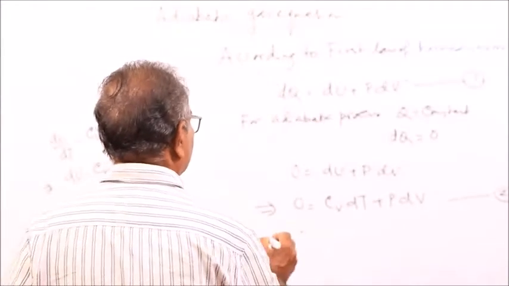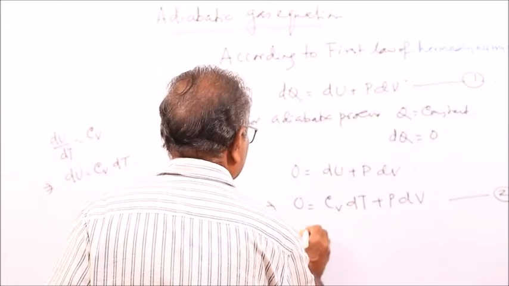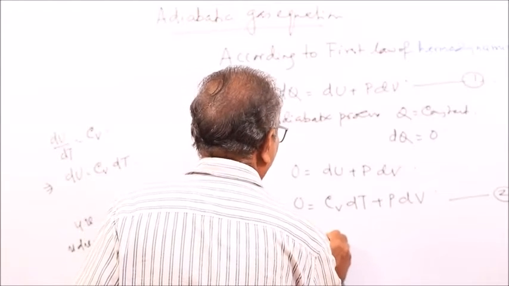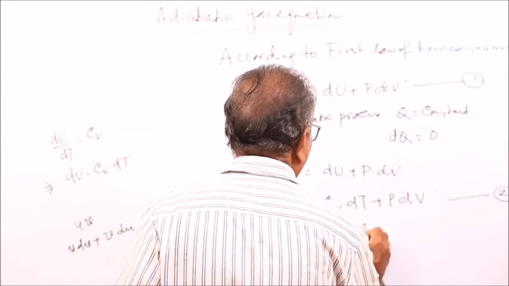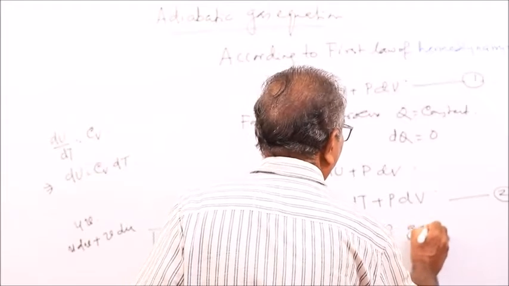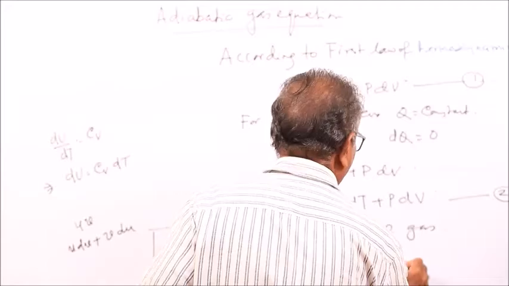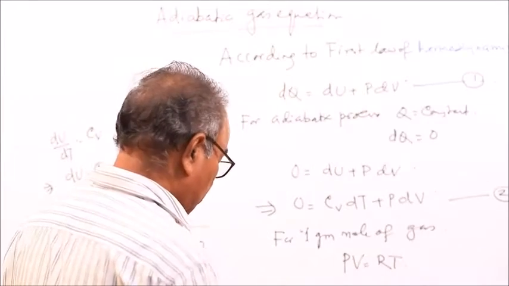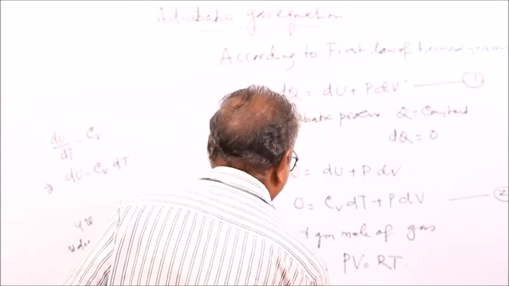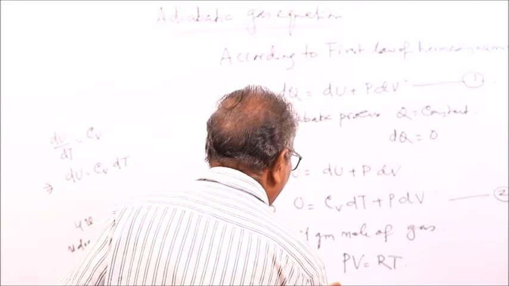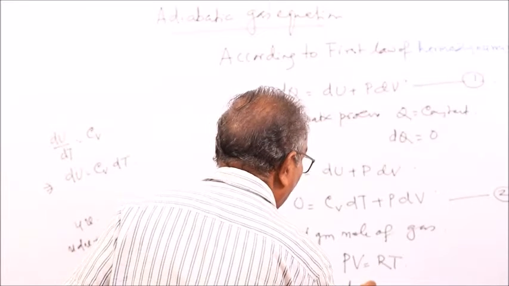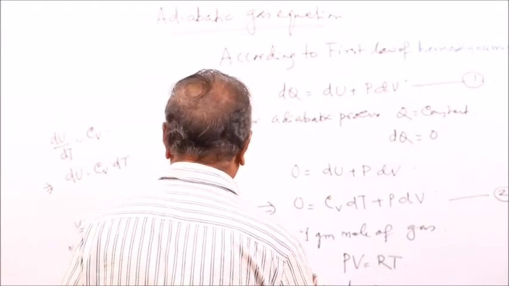And for 1 gram mole of gas, PV is equal to RT, and differentiating this, it is the product of two functions.